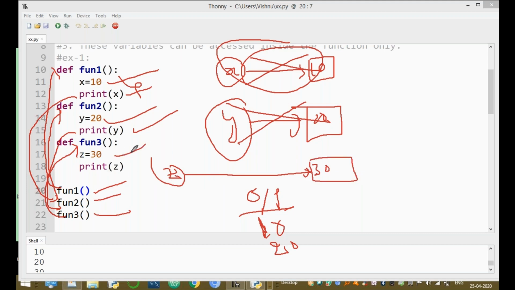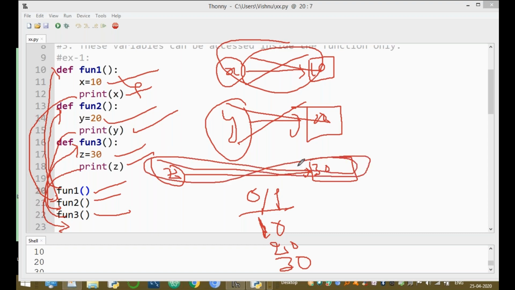The second statement prints the object that is created. After executing all the statements, control is transferred from the fun3 function to the main program. Whenever you exit from fun3 to the main program, this local variable is destroyed, because z is a local variable. It is created within the function and destroyed after exit from the function to the main program. Okay, clear guys, up to here?